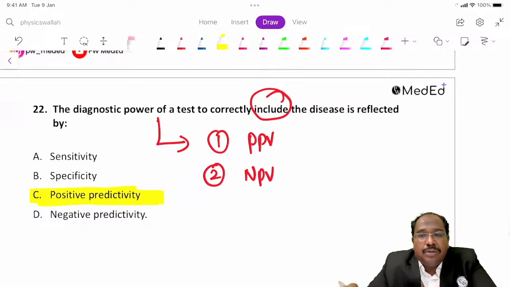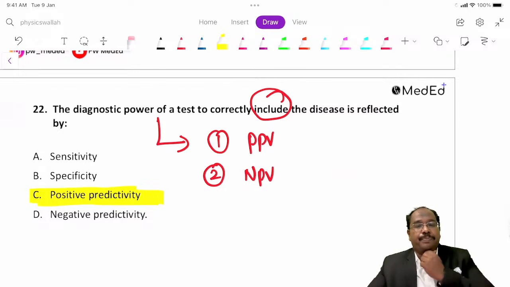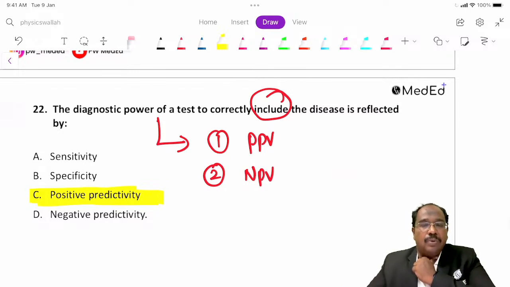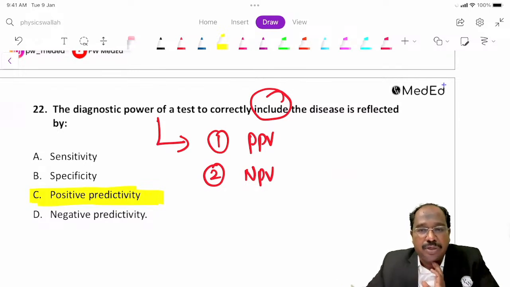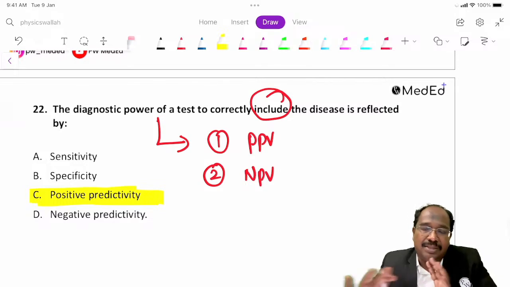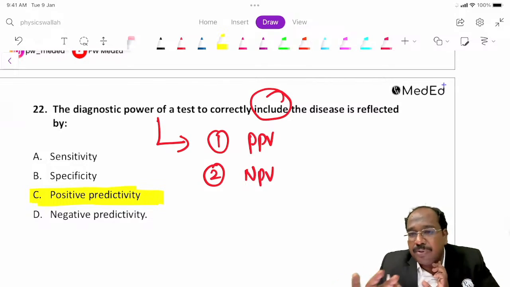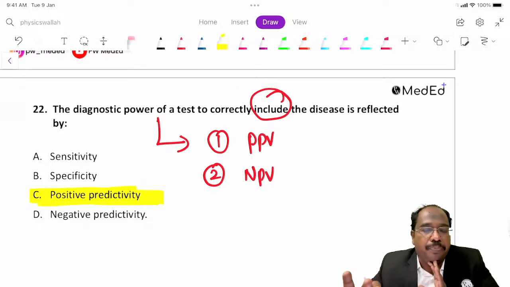Okay, fine. So positive predictive value, what does it mean? Suppose in your ward you are sending people for testing. Suppose a fever case is there, you are testing for malaria. Let us assume the positive predictive value of peripheral smear is 80%.